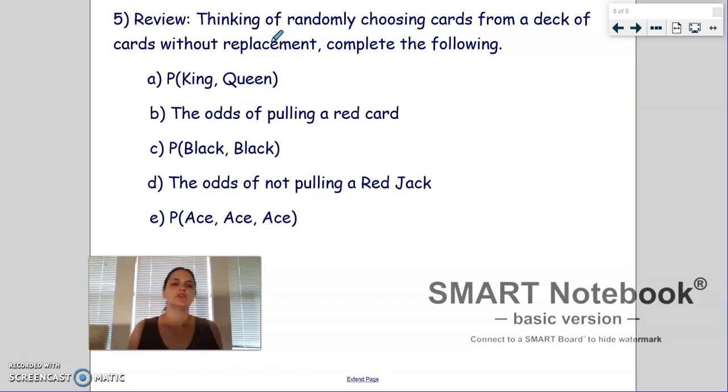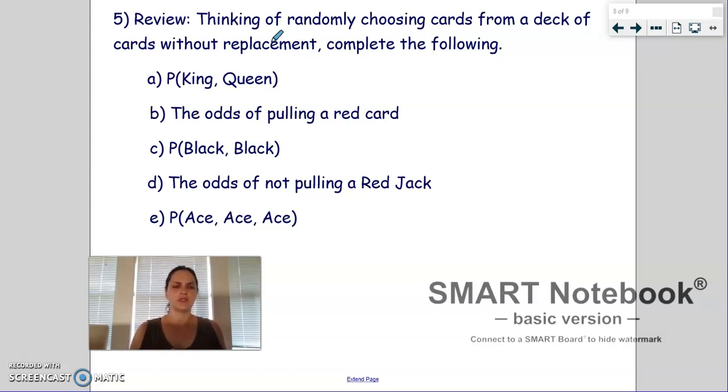So if you're not familiar with a deck of cards, you might want to pause it and go on Google and search for a list of cards and the way they are played out. For probability questions, you really need to understand like how many red cards there are, how many jacks are in a deck, and that kind of thing, because these are common questions with probability and odds.